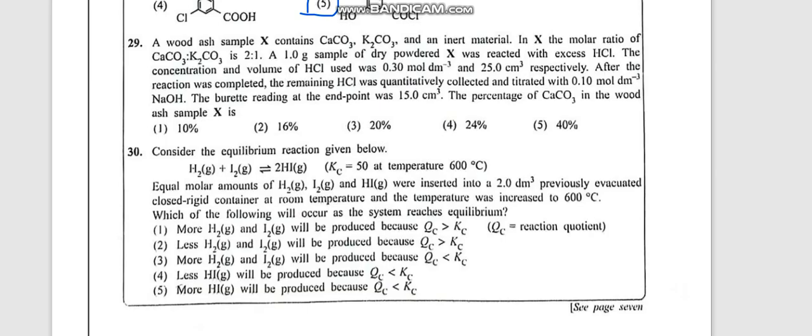So consider the equilibrium reaction given below. Kc is 50 at temperature 600 degrees. Equimolar amounts of H2, I2 and HI gas were inserted into 2 previously evacuated closed rigid containers at room temperature, and you brought the temperature to 600 degrees C. Now you can compare with this Kc because this Kc is for 600 degrees C temperature.